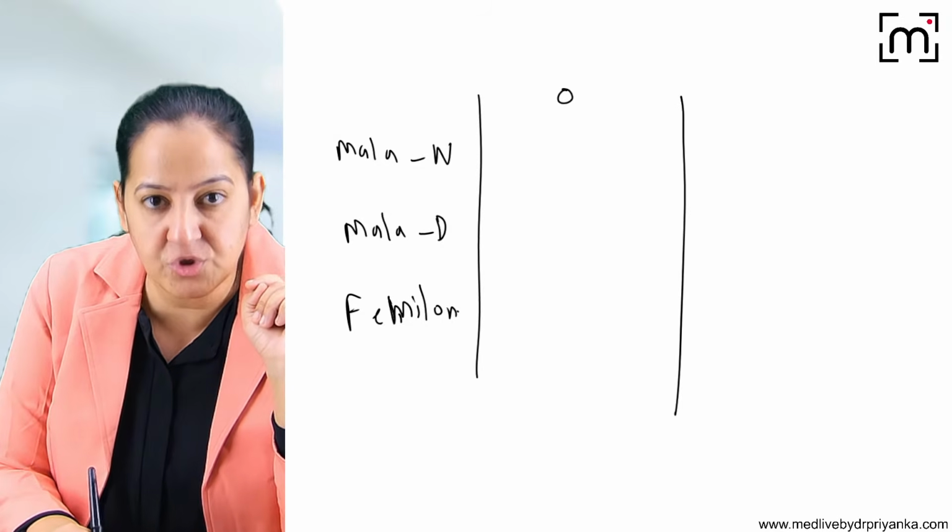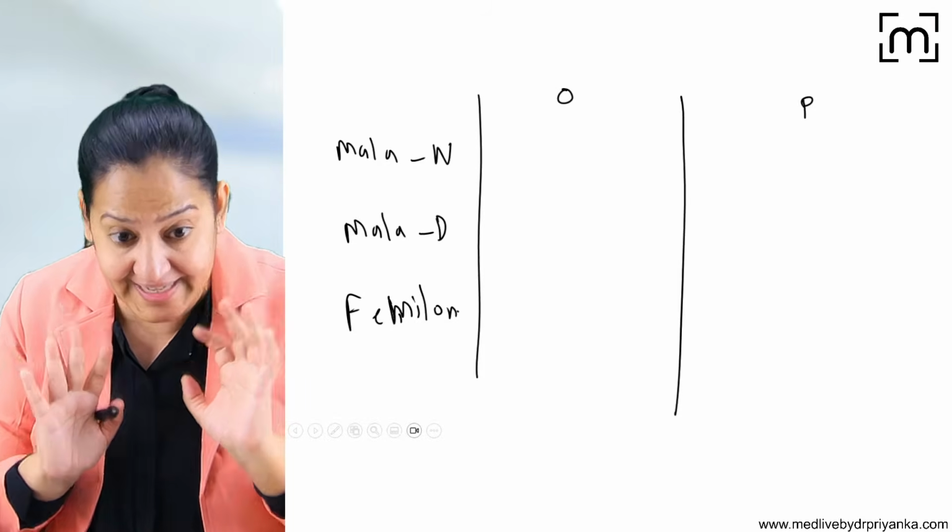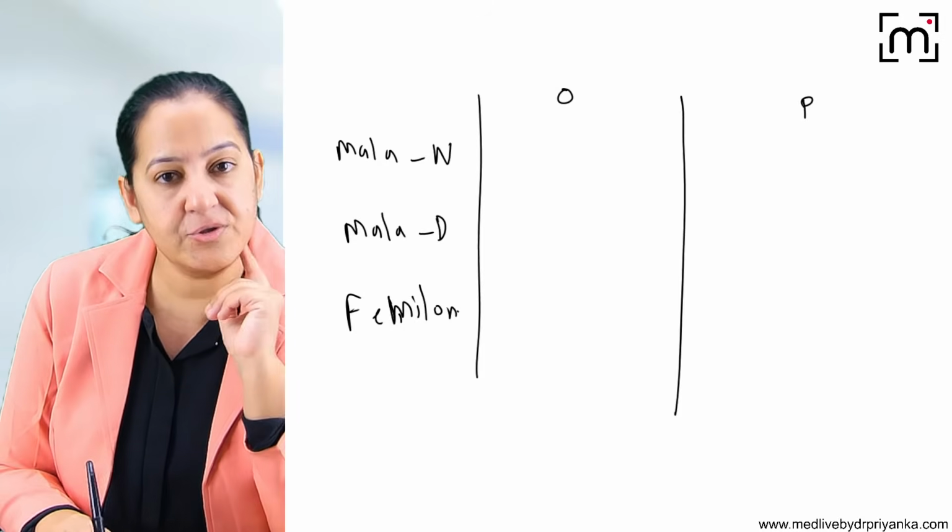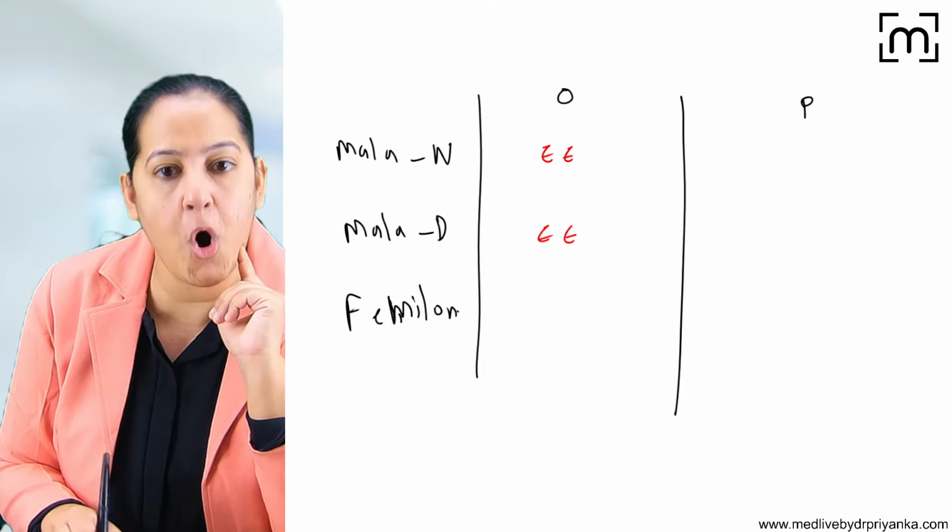So tell me the estrogen and the progesterone in each of them. First tell the name, then tell the amount. Estrogen is always ethyl estradiol. Very easy.